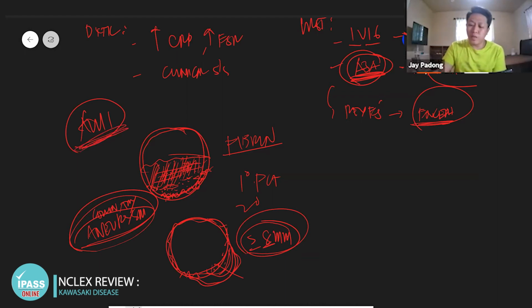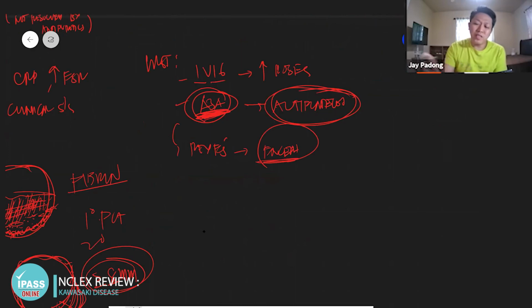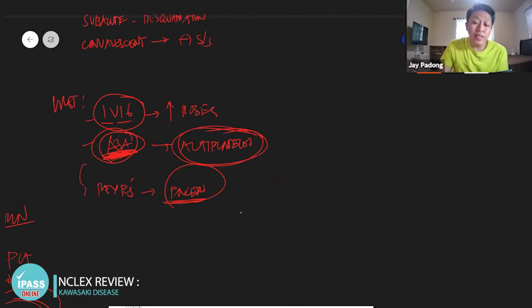That's another complication. So that's why you need to give ASA or aspirin for its antiplatelet mechanism to prevent AMI. Why do you use IVIG, high doses? And NCLEX tip here, IVIG can cause fluid retention. The Kawasaki disease patient can have swelling because of IVIG, with increased retention of sodium and water.